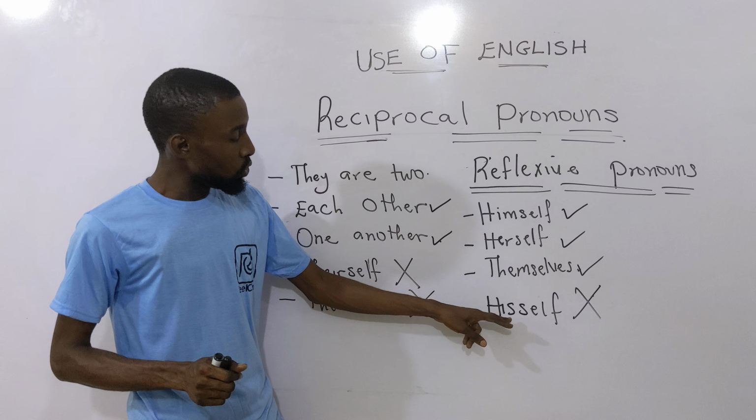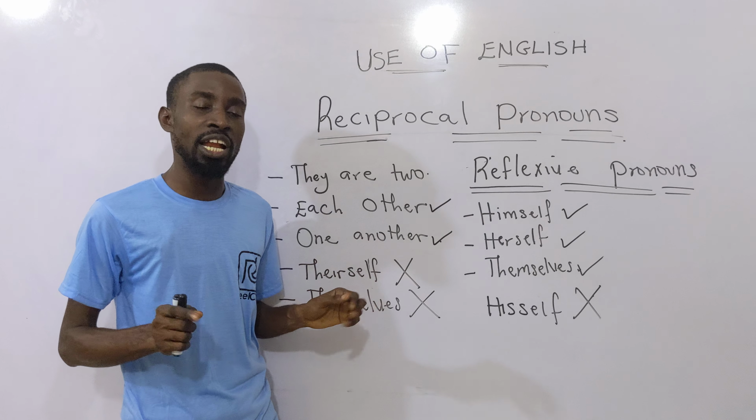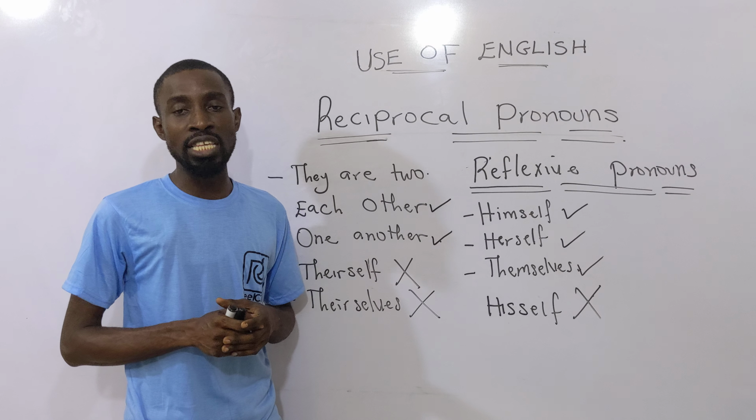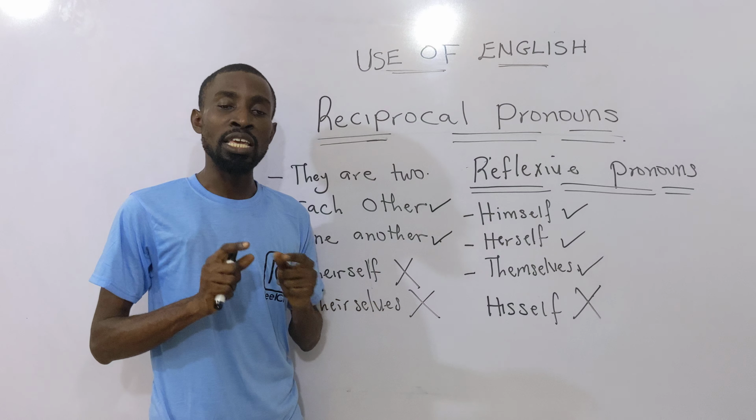Now, you have "hisself" here. "Hisself" is non-existent in English. There is nothing like "hisself." "He did it hisself." There is nothing like that. Rather have "he did it himself."